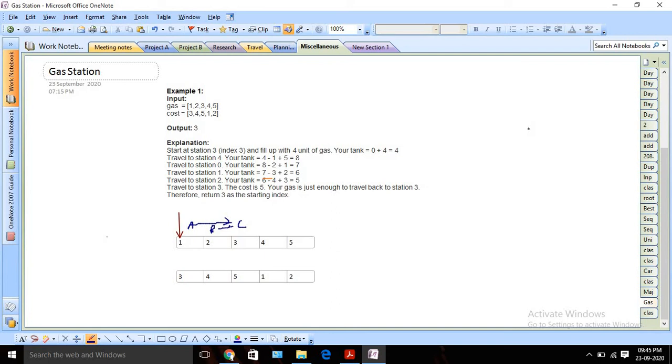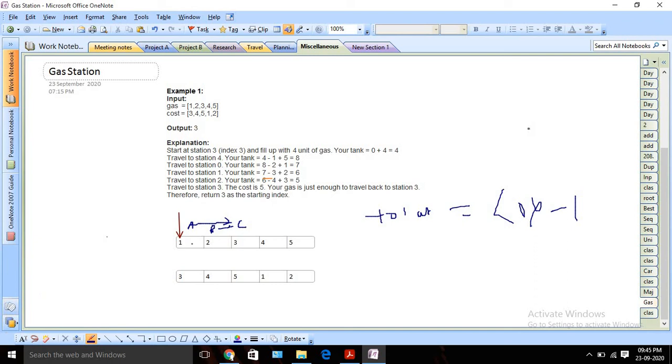Now let's try to design one solution for the same using Java, okay? Basically, we are going to take two variables. One is the total variable, in which I am going to keep tracking the difference for each and every gas station, right? At the end I will check, if it is less than 0, then it's not possible and we return -1, and if it is greater than or equal to 0, for the happy flow, then in that case we can return the index, okay.